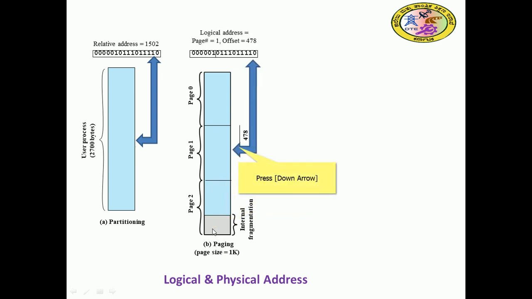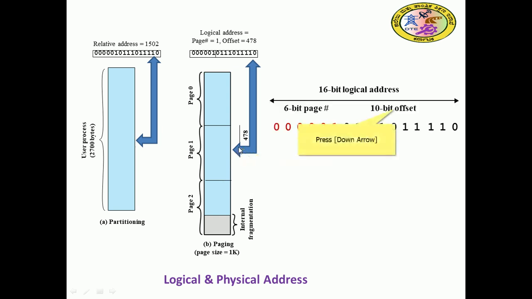Here the logical address will be generated, where the page is 1 and the offset is 478. This is page 0 and this is page 1. So page 1 and offset 478: at the end of page 0, it commences the offset at 478. That 478 tells about the actual location present in page 1.